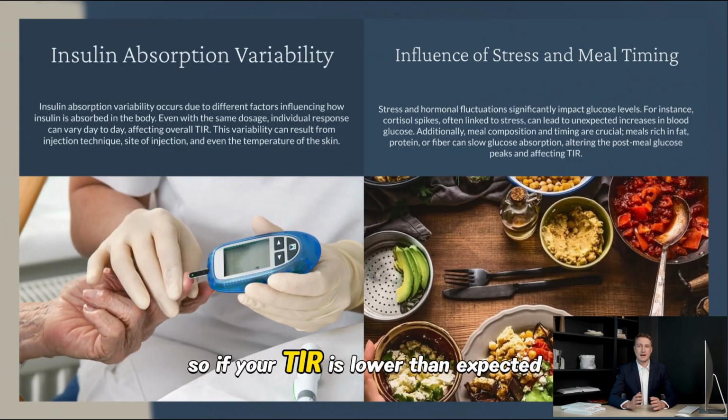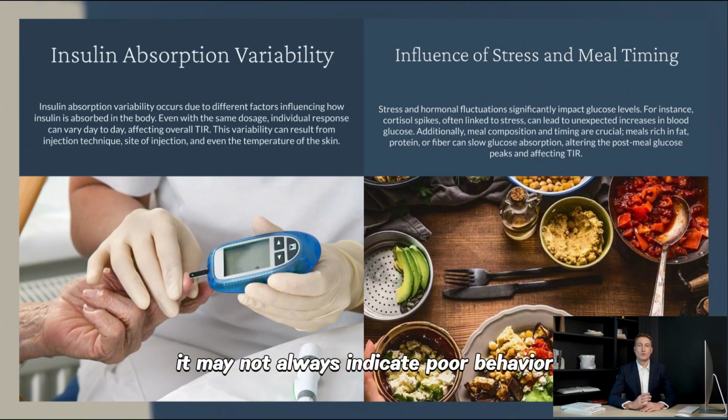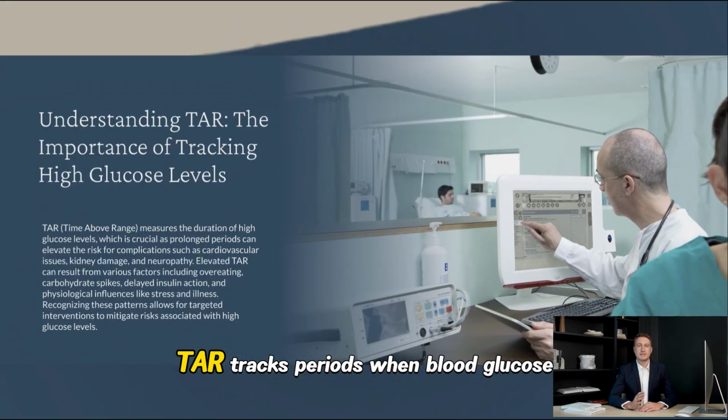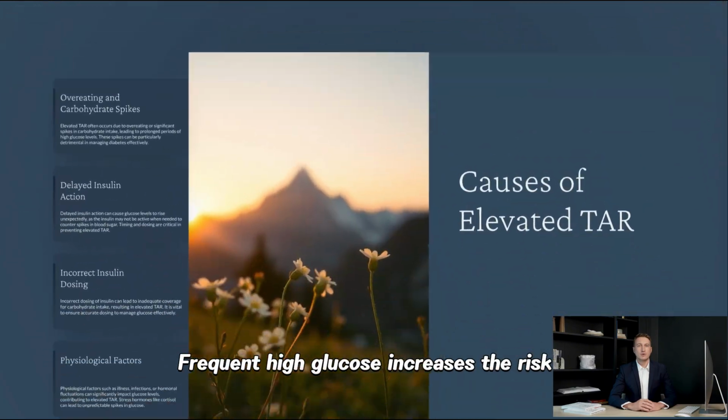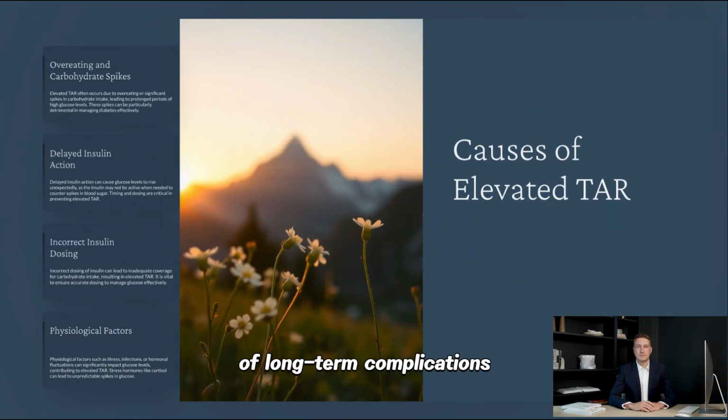So if your TIR is lower than expected, it may not always indicate poor behavior. Sometimes your body's physiology is simply more variable. TAR tracks periods when blood glucose is above the target range. Frequent high glucose increases the risk of long-term complications.